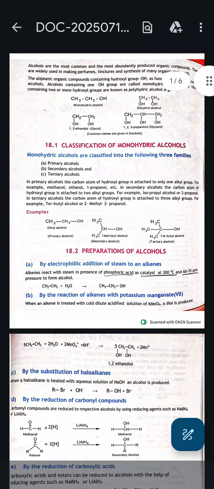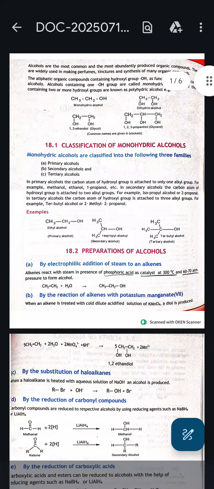Today we are going to start a new chapter, that is alcohols. Alcohols are the most common and most abundantly produced organic compounds. They are widely used in making perfumes, tinctures, and synthesis of many organic compounds. The aliphatic organic compounds containing hydroxyl group as a functional group are called alcohols.